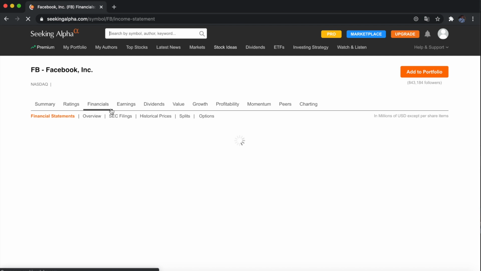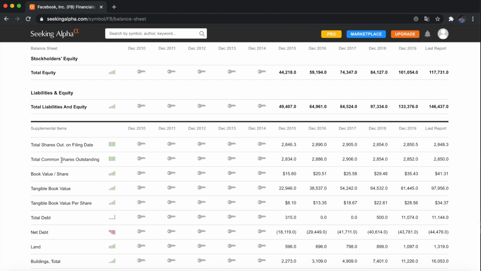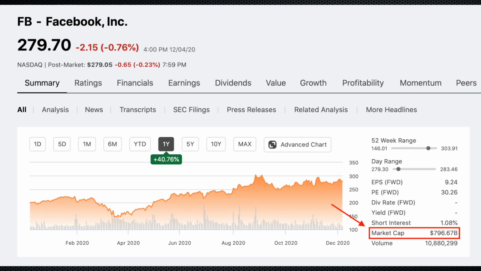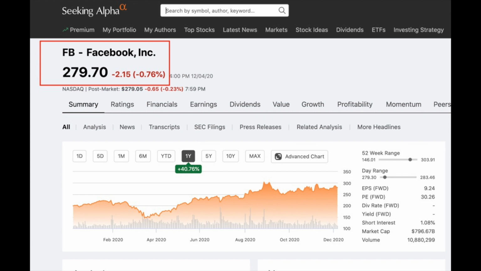Then we choose balance sheet. Then we scroll a little down, and right here it is. The total common shares outstanding is 2.85 billion shares. Now if we divide the 796 billion of total capitalization by the 2.85 billion shares issued by Facebook, we get our $279. That's our current price per share. That's how we got it. So we have understood the way we got the price per share of Facebook.